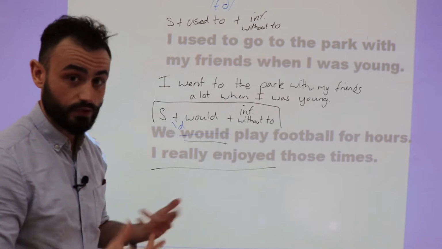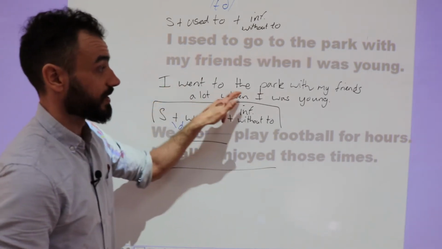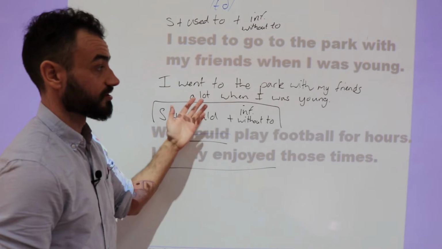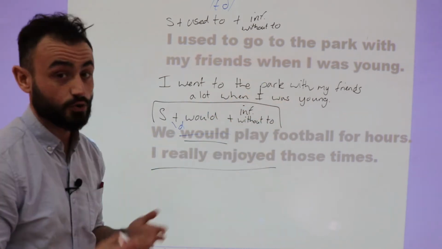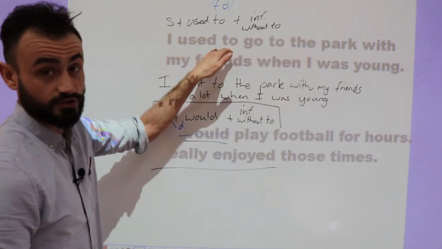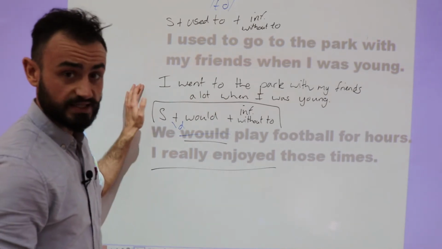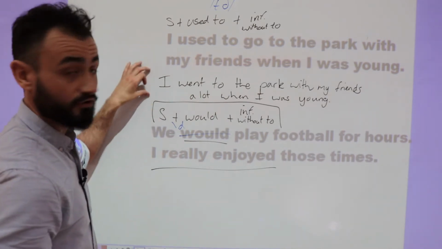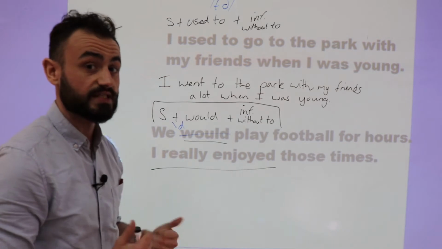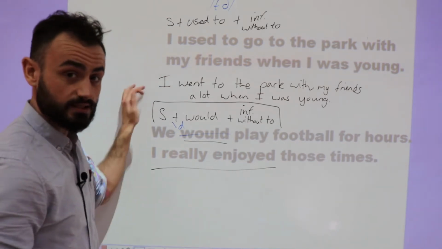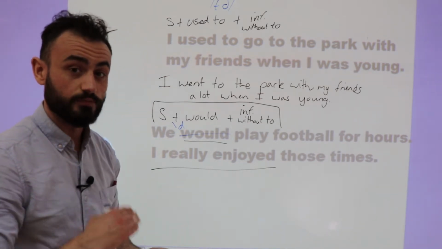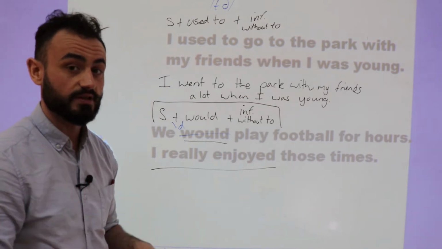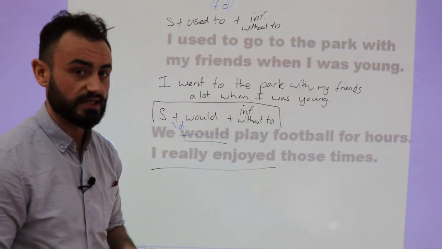So for example, we can say, I went to the park with my friends a lot when I was young. So we didn't use used to, we used the past simple, but both sentences have the same meaning. Both sentences are talking about a repeated action that happened in the past but doesn't happen anymore.